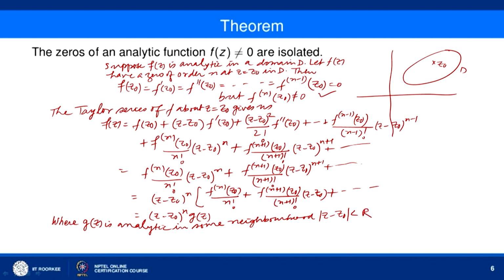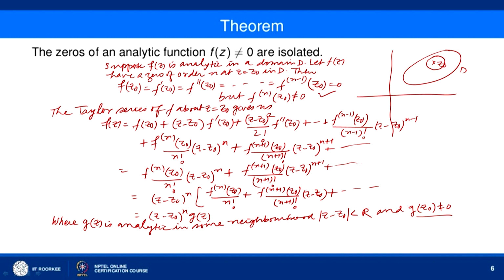And g(z naught) is not equal to 0, because g(z naught) is equal to f^(n)(z naught) over n factorial, and f^(n)(z naught) is non-zero. So, this is not equal to 0. Now, we will get some neighborhood of z naught in which g(z) is analytic and g(z naught) is not equal to 0.